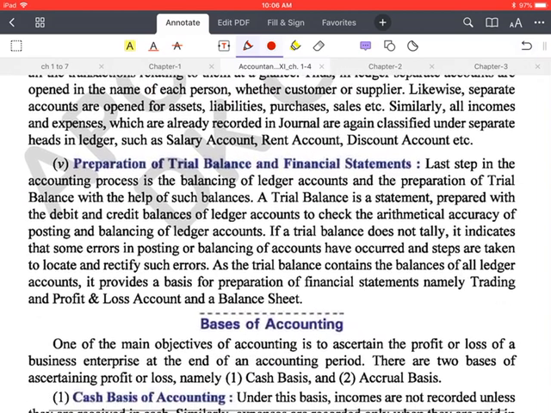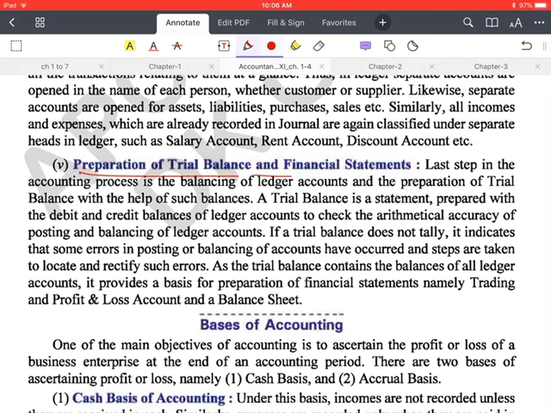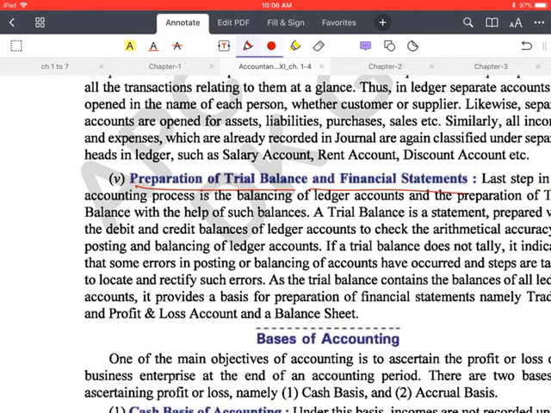Okay, preparation of trial balance. Trial balance is prepared just to check the arithmetical accuracy. If we want to know that our books, our accounts are arithmetically correct, we prepare trial balance. And when we prepare trial balance, the debit side and the credit side of trial balance are always equal. If it is not equal, it means there is some arithmetical or other error or principle error.